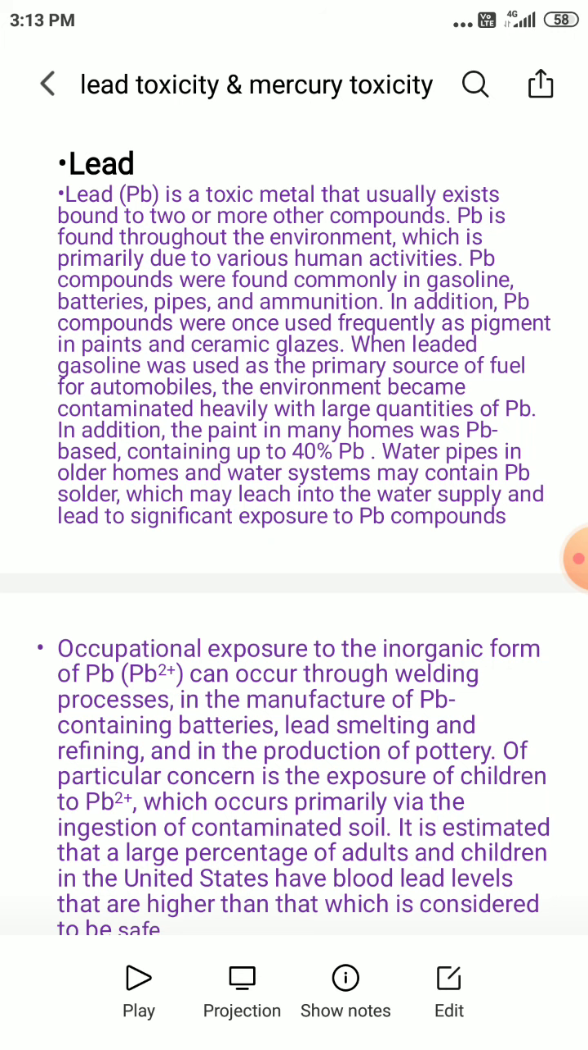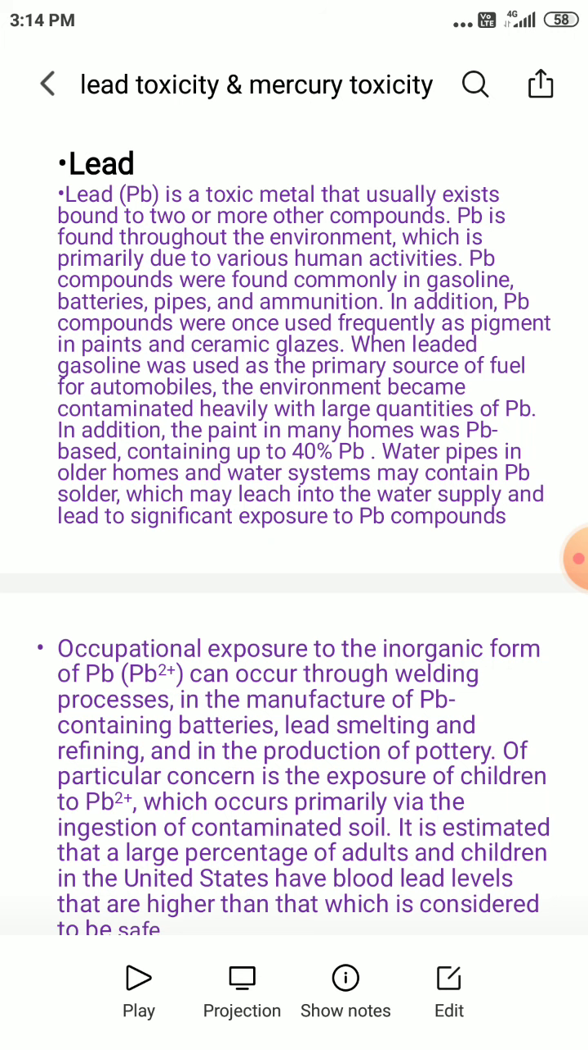Water pipes in older homes, and water systems as well, contain lead solder, which may leach into the water supply. Further, this lead will be exposed to human beings in one way or another. In this way also, exposure to lead compounds reaches human beings by using this water.